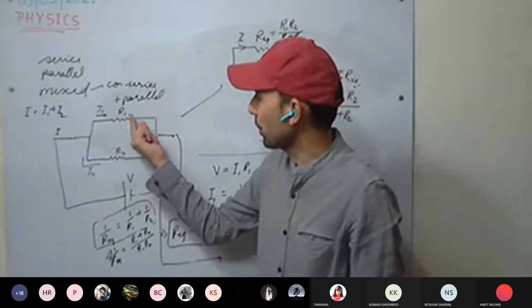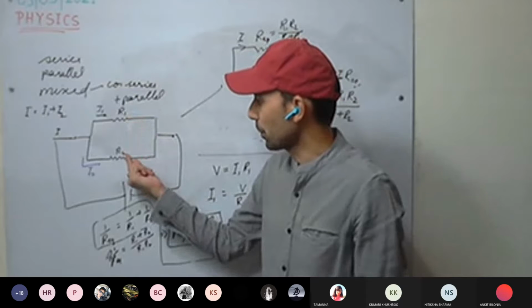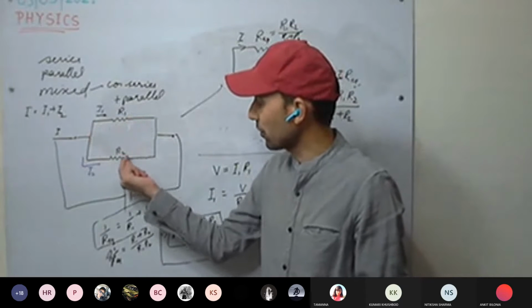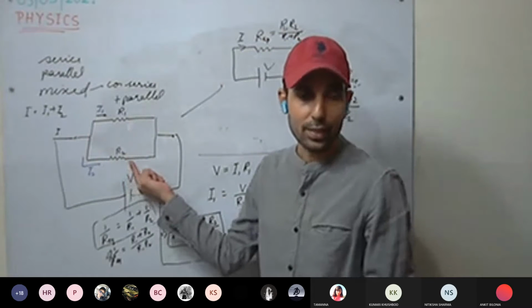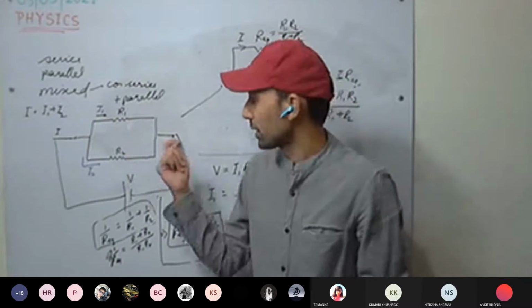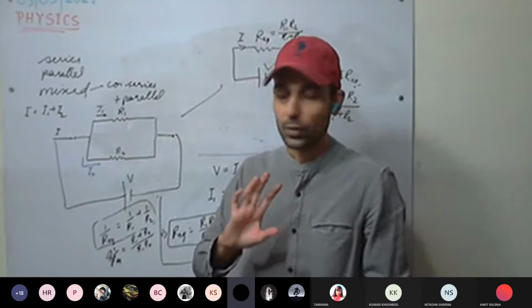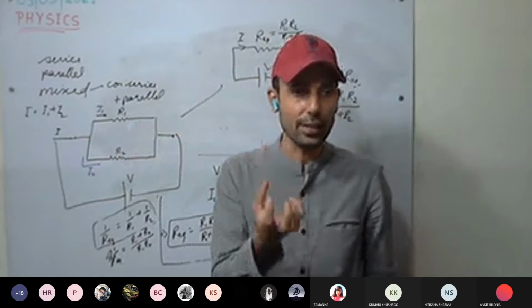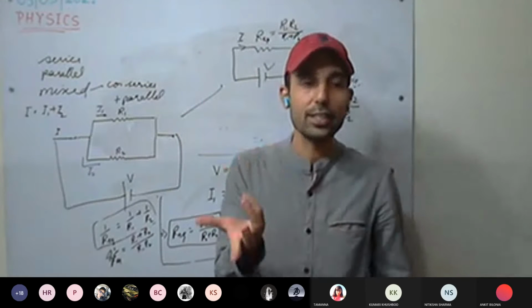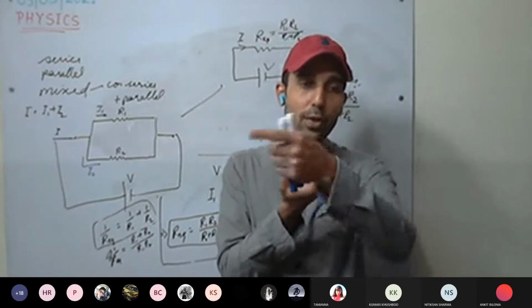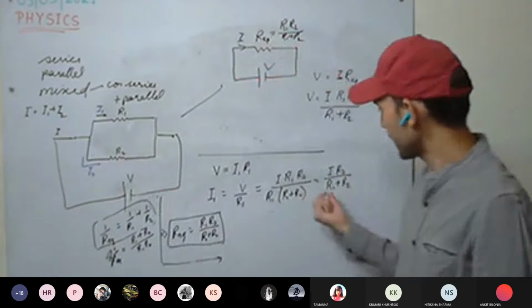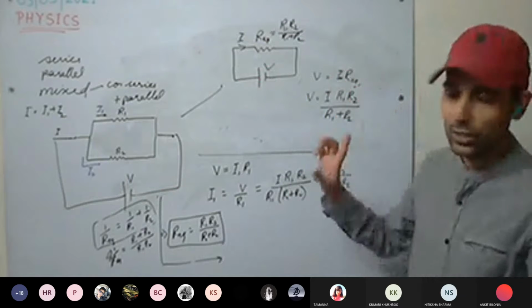For example, if R1 is less as compared to R2, more current will flow from R1 and less current will flow from R2. This you have understood? So the resistance which is less, from that more current will flow. It is the same as less the obstruction, more water will flow from that path. We will be discussing this with equations later.